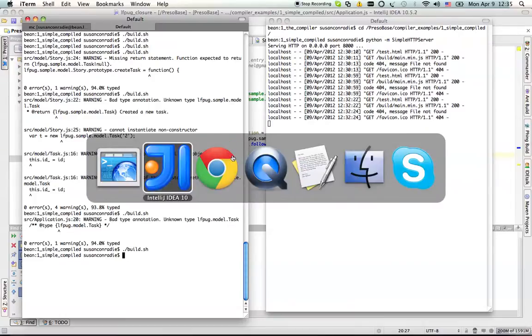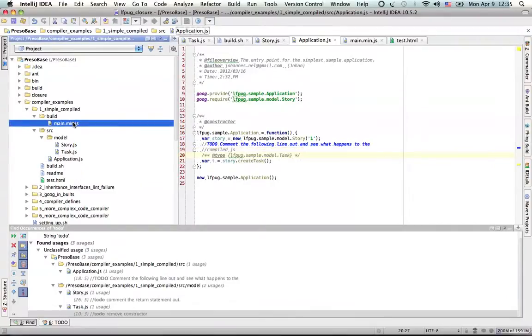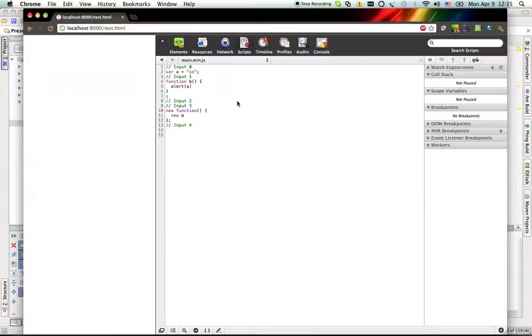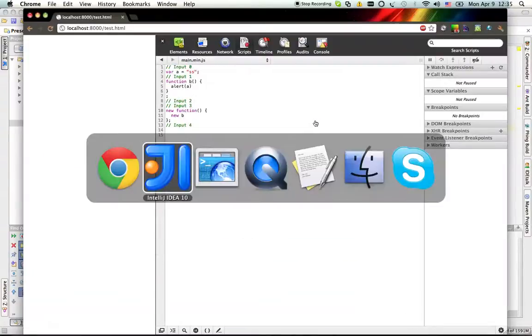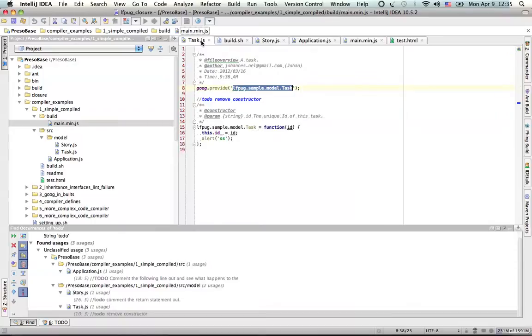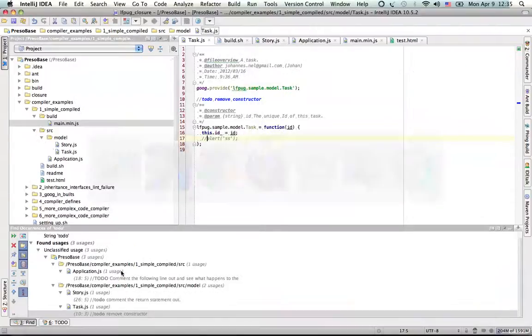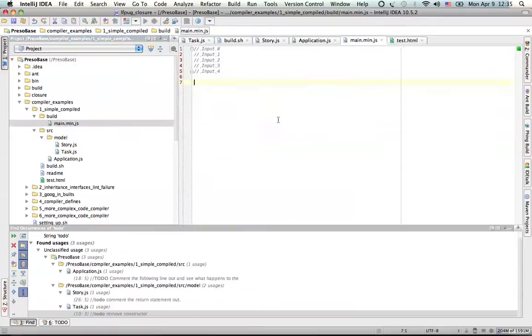Now, go back and we look at what we've compiled here. The same story as before. It inlines a couple of things. We get our alert. Now I'm going to go quite a bit down and I'm going to comment out this alert and compile again. And once again, the compiler has actually figured out that my application does nothing and has omitted putting any code in there.